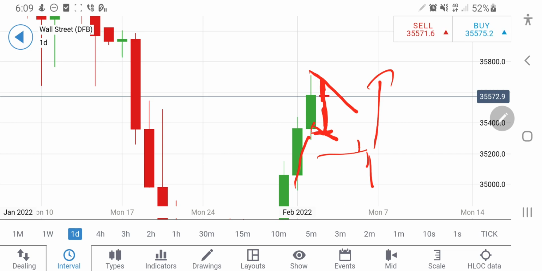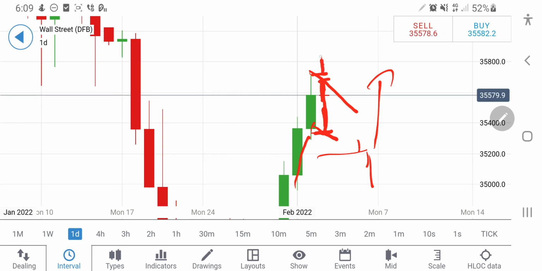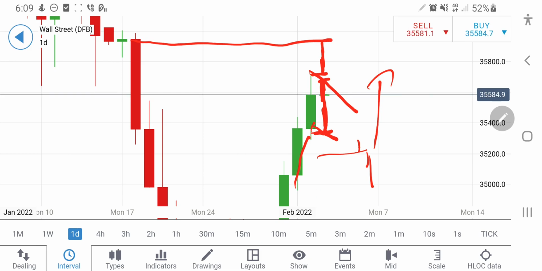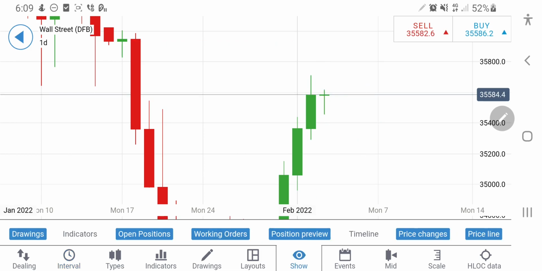So for the day it appears 35,300 to 35,700 can be a good level, but beyond 35,700 you can again enter for 35,750, and beyond 35,750, once it breaks 35,800, definitely we can see a big bullish candle in formation, where you can expect it to hit 35,950 and 36,000 levels again. Now let's have a look at the indicators.